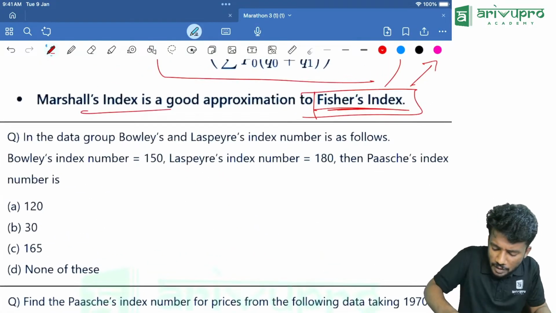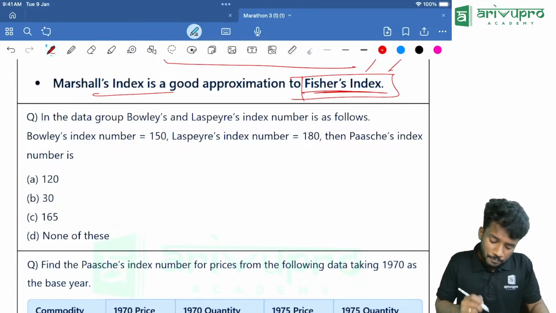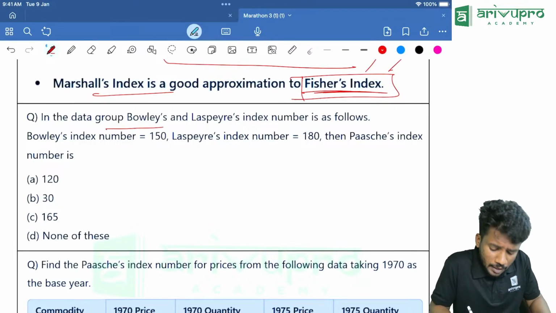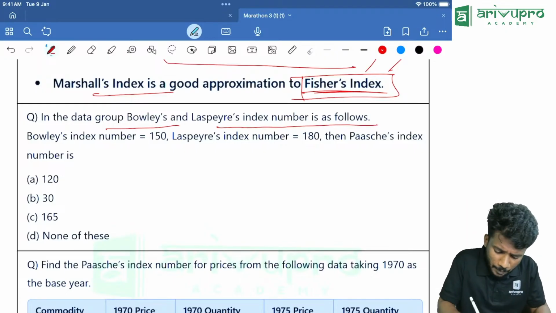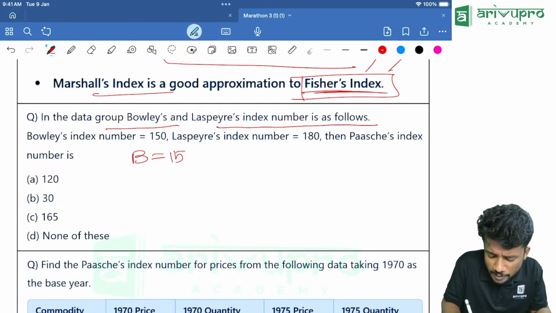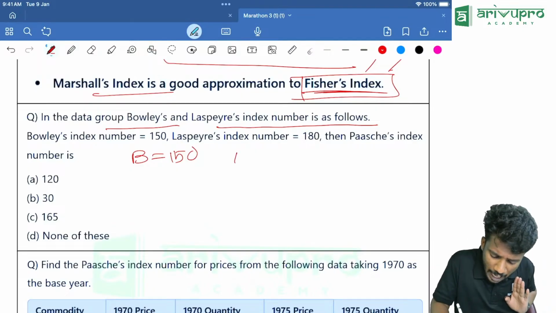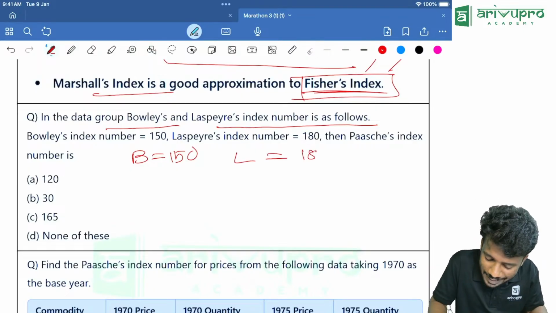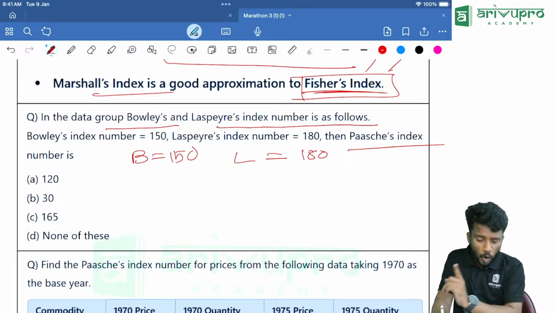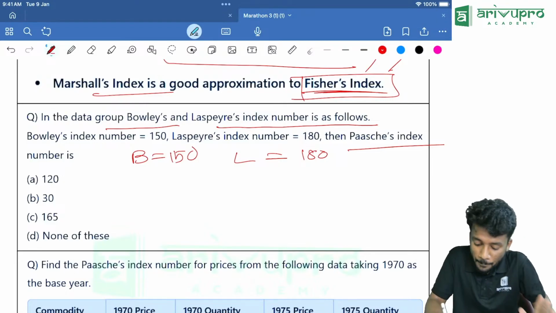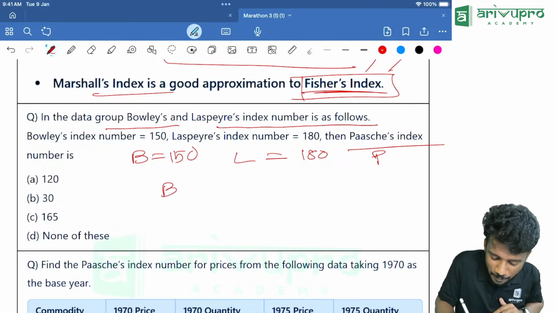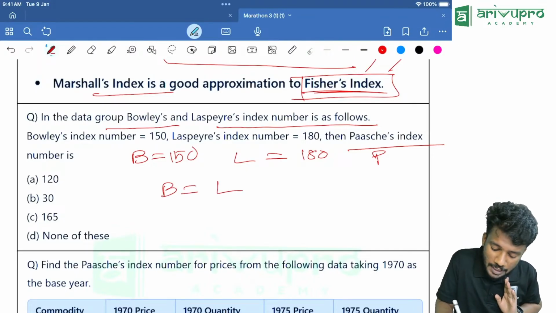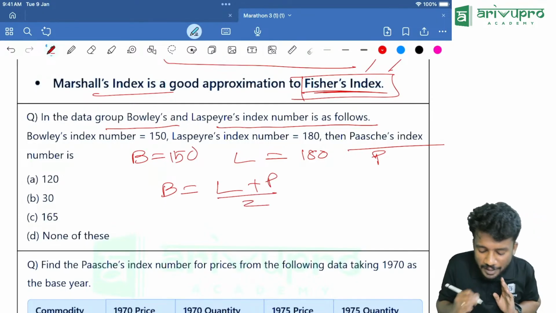Now, we will take one previous year question. In the data group, Bowley's and Laspeyres index number is as follows. Bowley's number is given. B is how much? 150. Correct. Then Laspeyres index number is how much? 180. Then they are asking for what? Paasche's index number or P value. Now we know what is Bowley index number. Bowley B is equal to what? Laspeyres plus Paasche divided by 2.